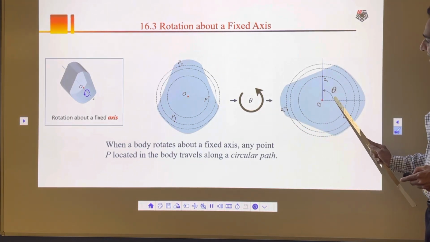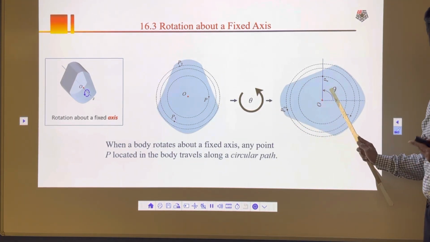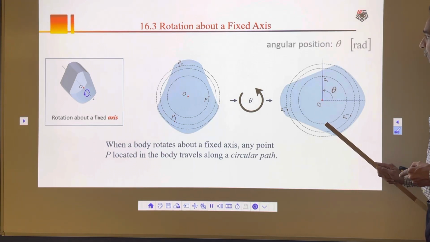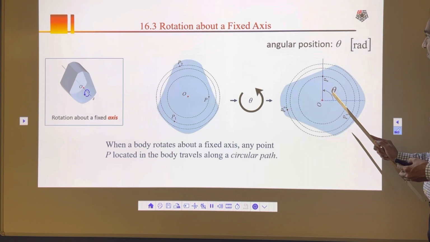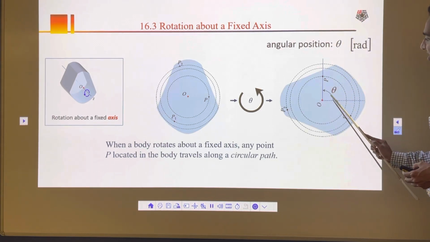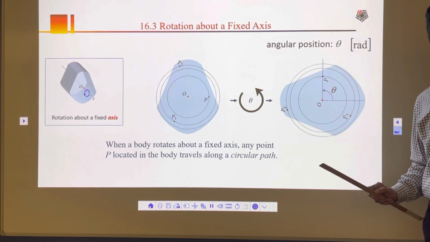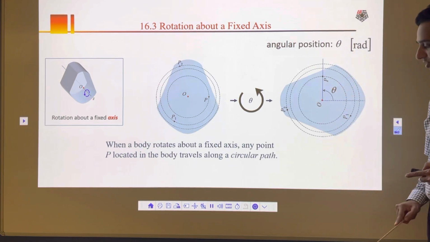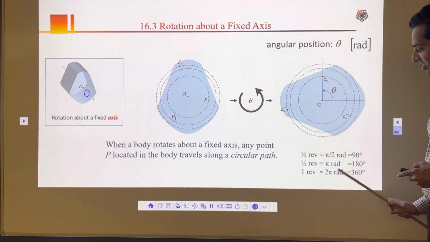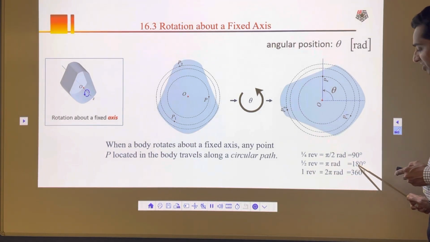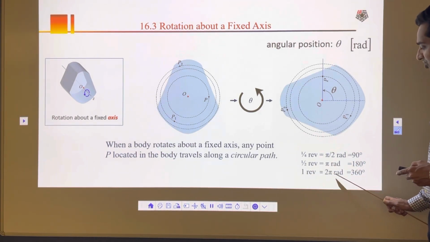Now this angle theta is 90 degrees, but in general we write angle theta in radians. Radians are basically unitless. So this angle theta, in this case 90 degrees, means pi by 2 radians. So here, 1/4 revolution is pi by 2 radians, that's 90 degrees. Half a revolution is pi radians, 180 degrees. And 1 revolution is 2 pi radians,